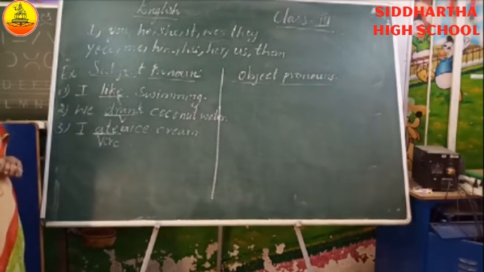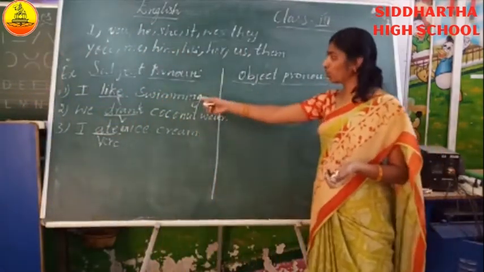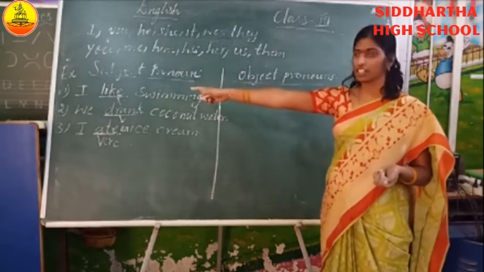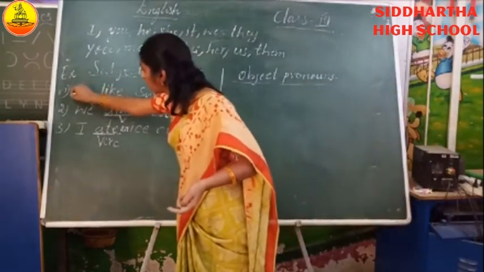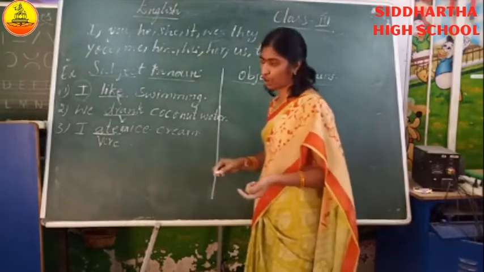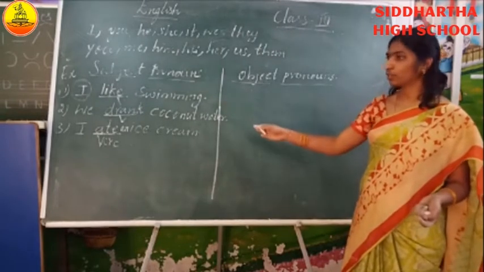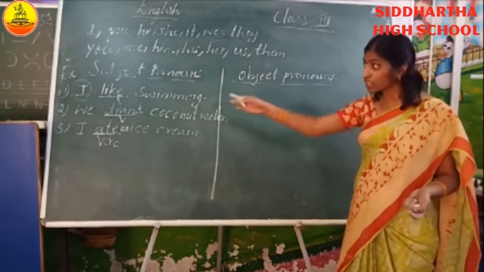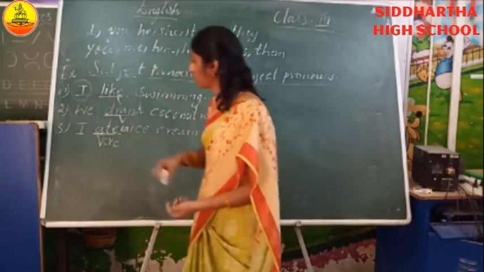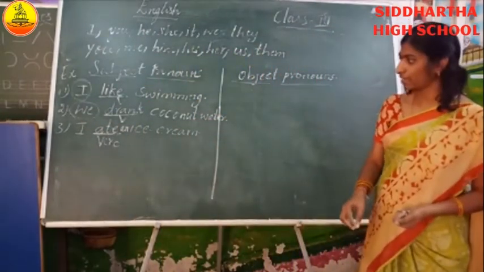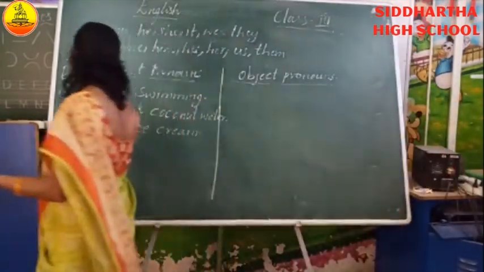Now, in the last class, we learned about pronouns. Say what are the pronouns in these sentences? In the first sentence, I like swimming. Say what is the pronoun? Yes. I is a pronoun. I am circling it. In the second sentence, let's read it: we drank coconut water. What is the pronoun in that sentence? We. So, we is the pronoun. Now, I ate an ice cream. What is the pronoun in this sentence? I. I is the pronoun.